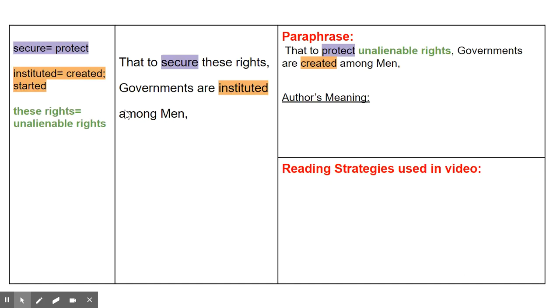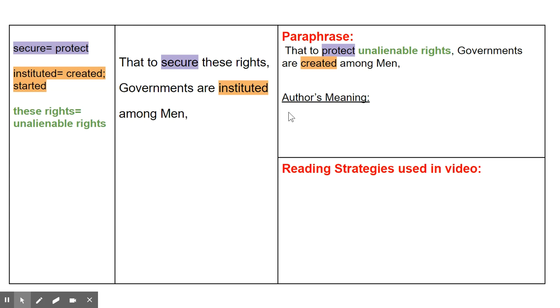So now that we have that note, we can create our paraphrase. That to protect unalienable rights, governments are created among men. Very short chunk, very straightforward. Still not super easy to understand, but very straightforward. So let's try and break it down.